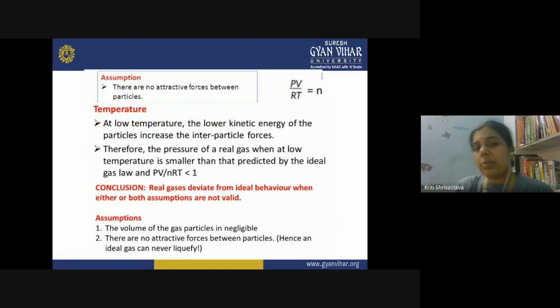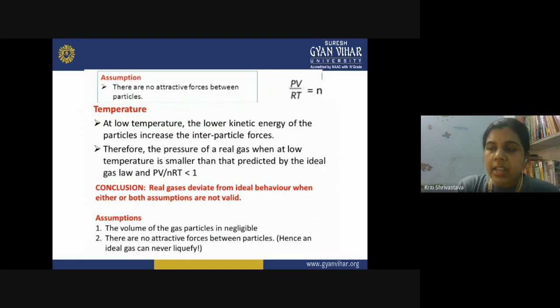The next assumption was about the temperature. Now let us see what is the effect of temperature on the real gas behavior. At low temperature, what happens? The kinetic energy of the particles is also low. Kinetic energy is about the movement of the particles.